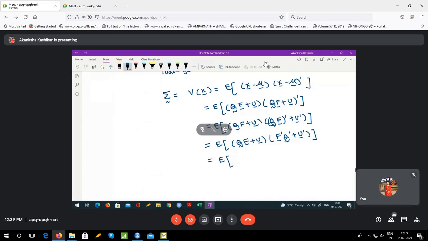And this is expectation of, let me do the product: QFF'Q' plus QFU' plus UF'Q' plus UU'. Q we know is a matrix of constants.